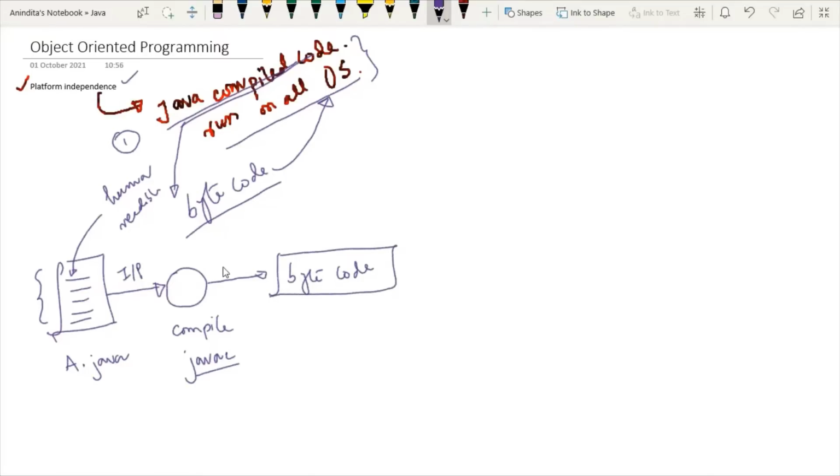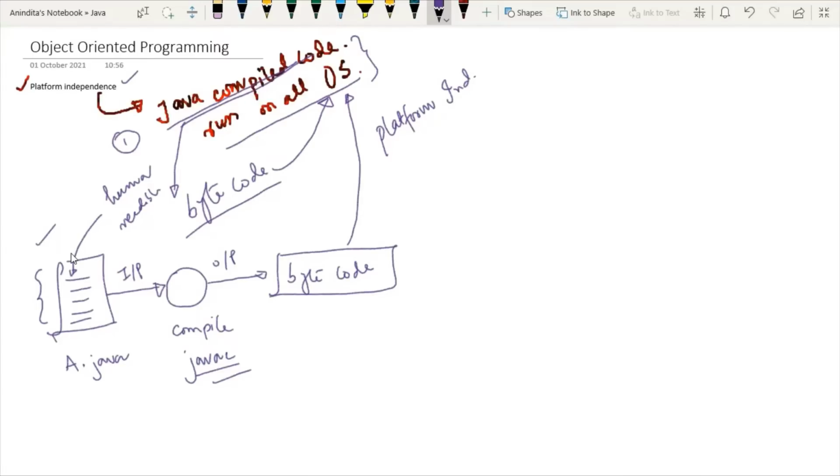So bytecode is the output generated by the javac compiler. And the property of the bytecode is that it can execute on any operating system. That's why in one word we are sure that the bytecode is platform independent. But what is our intention? Up to this it is fine, but the problem is the source code is not understood by the machine.